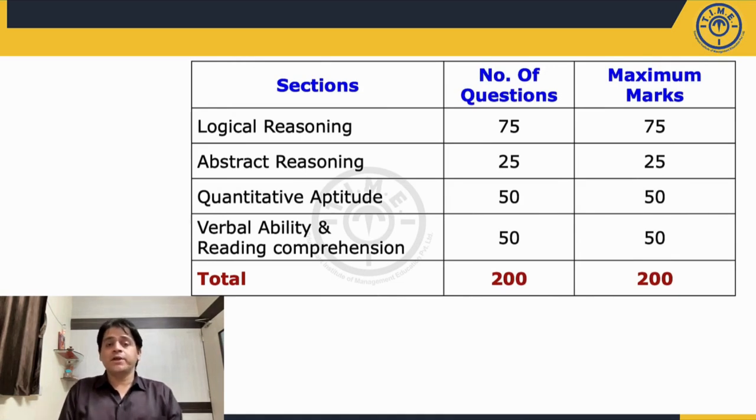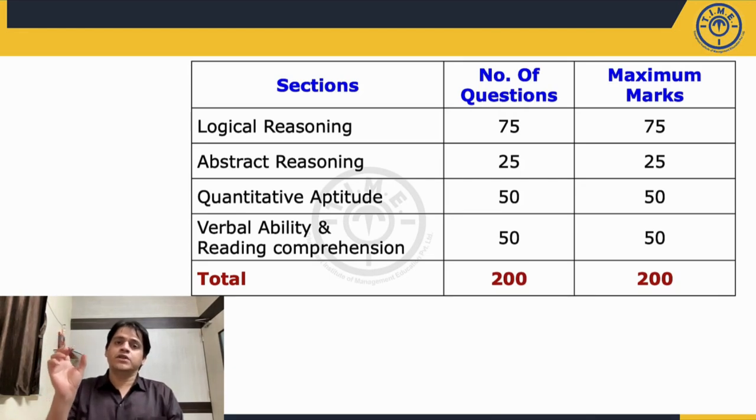Now a big surprise this slot was that the paper was in terms of sections. So it was not a jumbled paper. The sections were separately accessible. There was a drop down menu at the top of the screen from which you can select which section you want to attempt the questions. The questions were all numbered from 1 to 200.